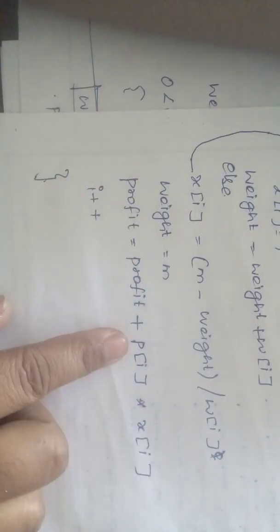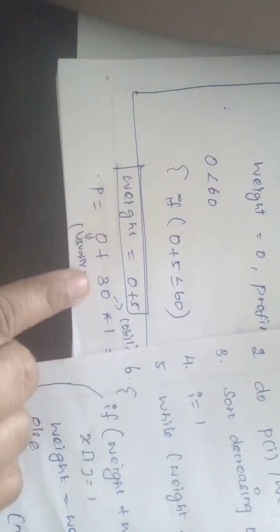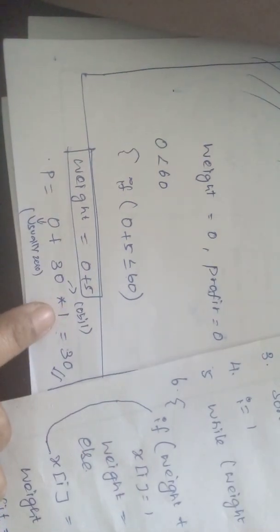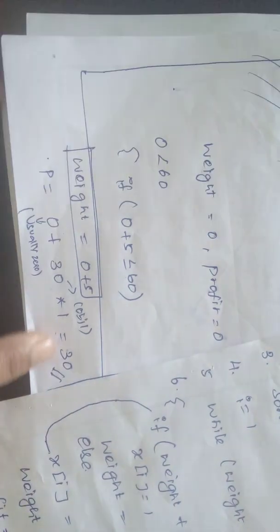Now for i value object 1, what is the profit? For object 1 we have profit 6, oh no, for object 1 we have the profit 30. So now 0 plus 30 star x of i, that is the first item, i equal to 1, so 30 star 1 equals 30. That is profit equal to 30.